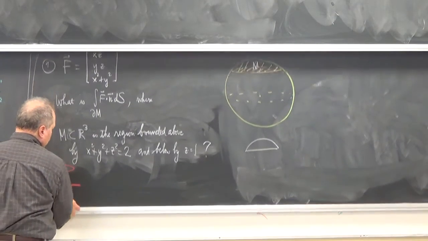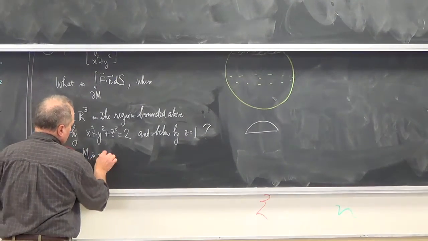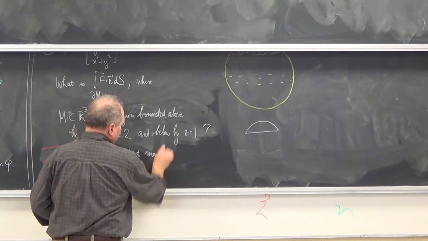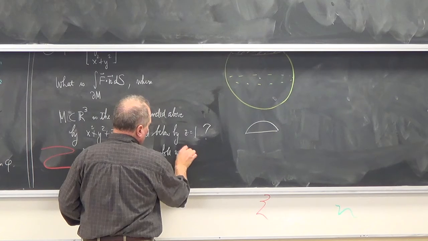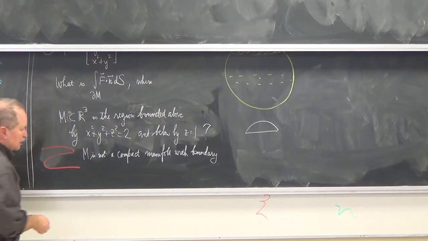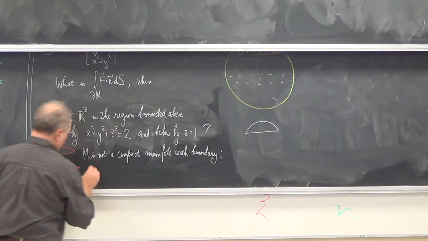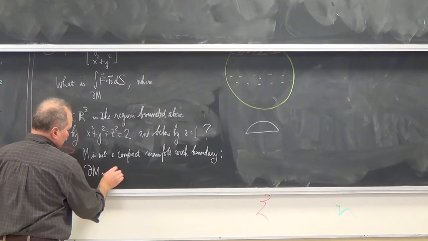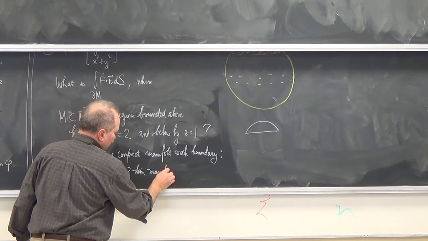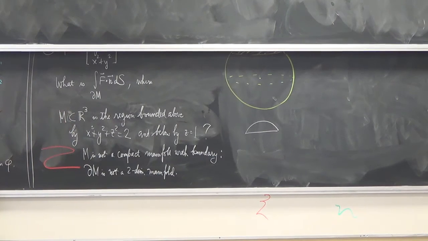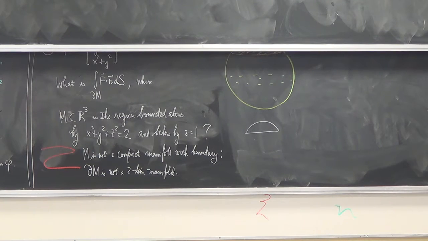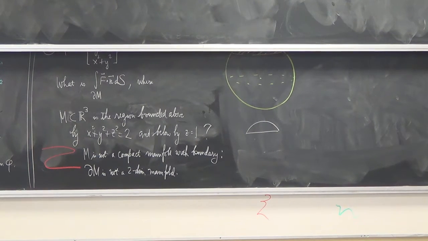M is not a compact manifold with boundary, because the boundary is not a two-dimensional manifold. But it's a piecewise manifold. It's the union of two manifolds with boundary.